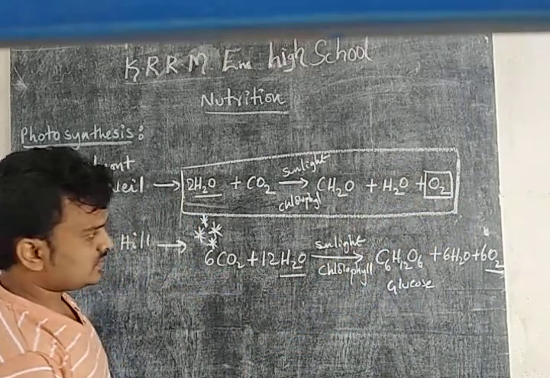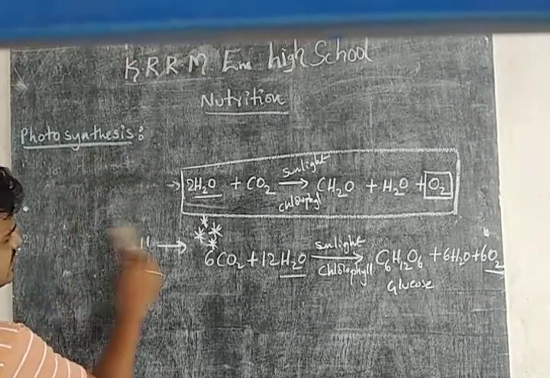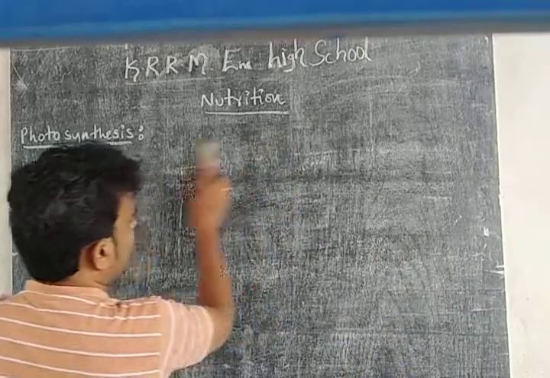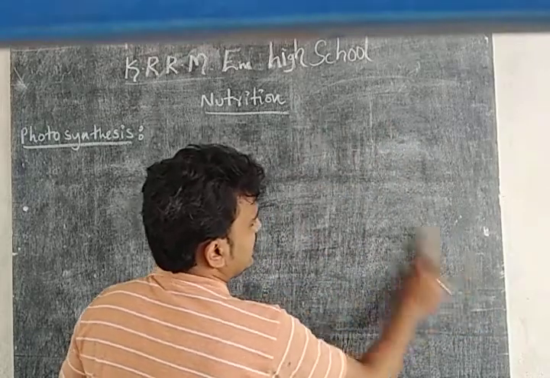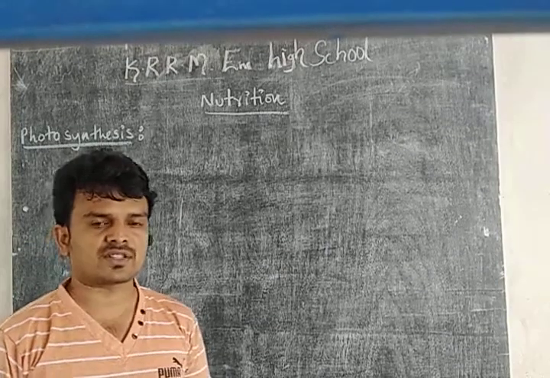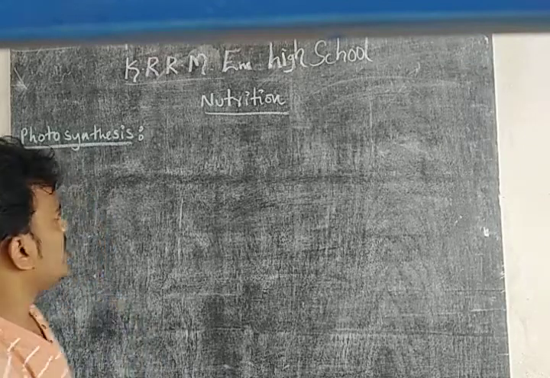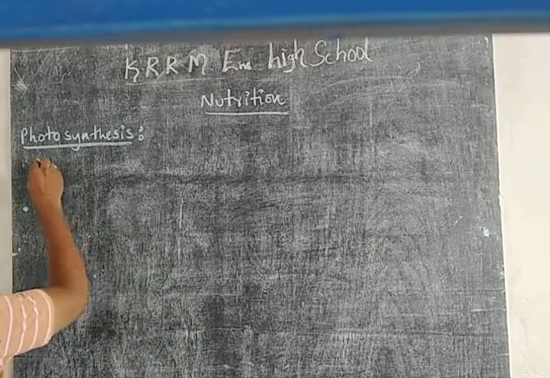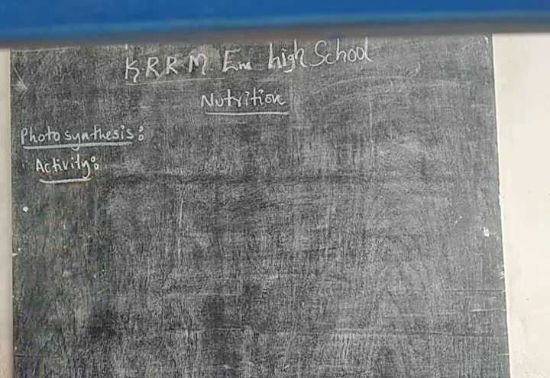Clear? Then we have an activity. Let's pass on to the next topic: is chlorophyll necessary for the photosynthesis reaction, or is starch produced in the photosynthesis reaction? Starch is produced in the photosynthesis reaction. They may ask in different ways, so we have to prepare in that manner. What questions may they ask? What are we going to find? That is the activity. What is the activity we are going to do?